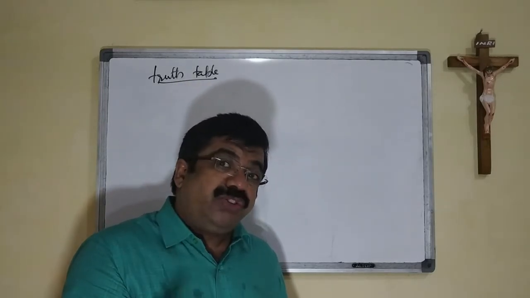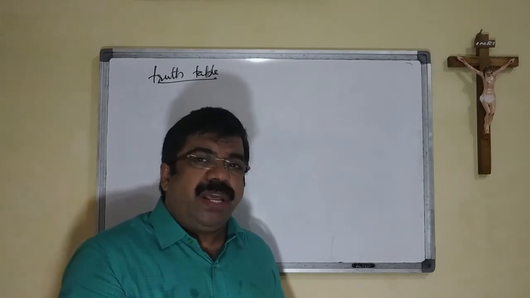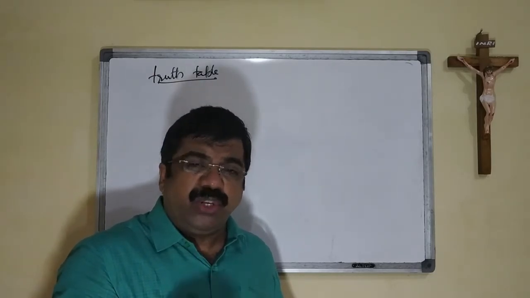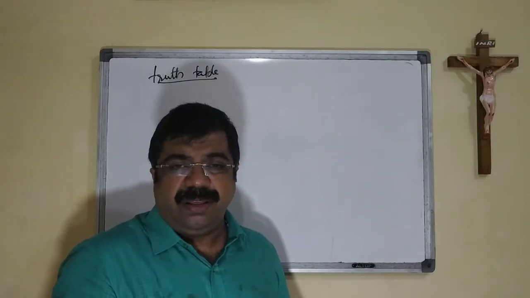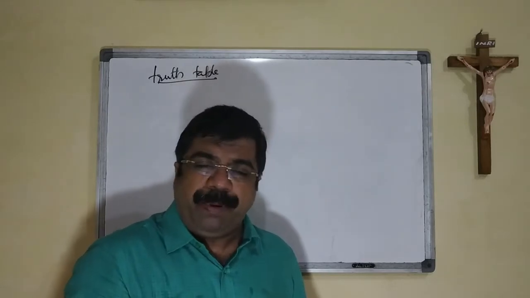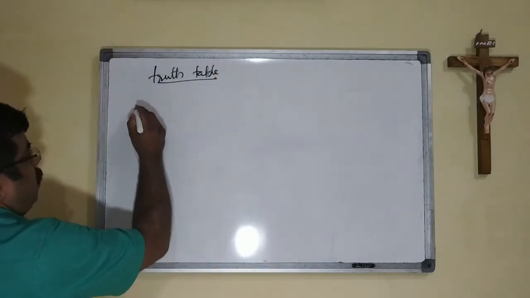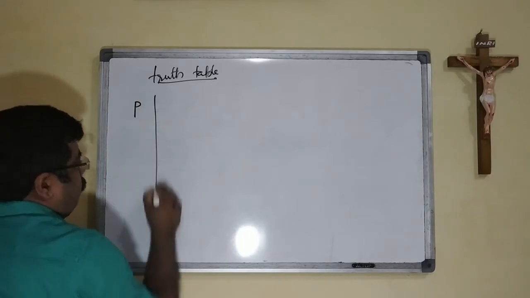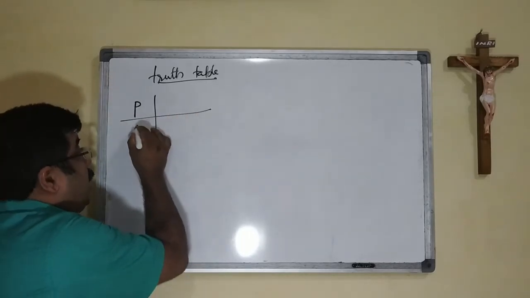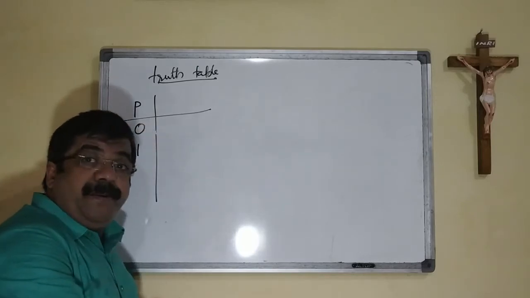Before going to that, we will see the not. We saw already not is not a connective, not is a unary operator which is just a negative. So we are going to see the truth table of the not operation. So we have a P, and this P may have either a 0 or a 1.